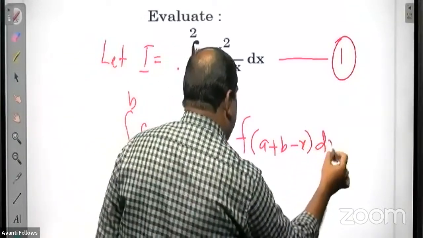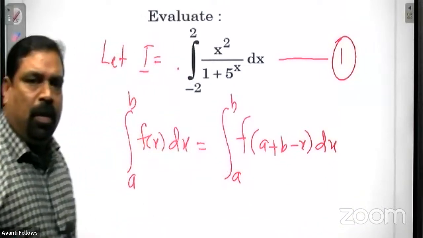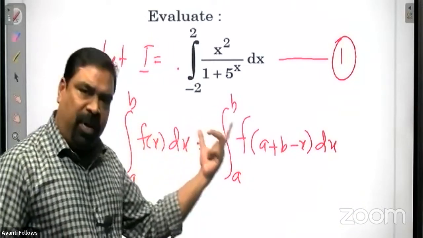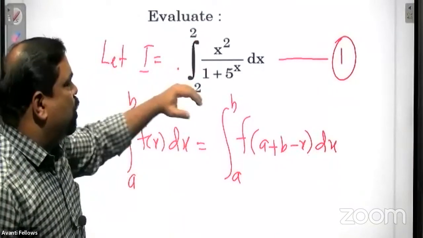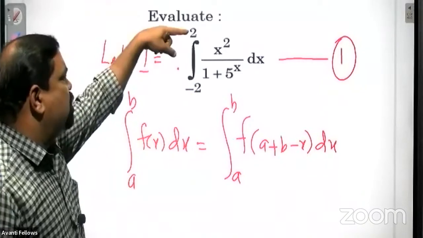You remember this property? This is a property of the definite integral, isn't it? We will apply it here. Here a means minus 2, b means plus 2.